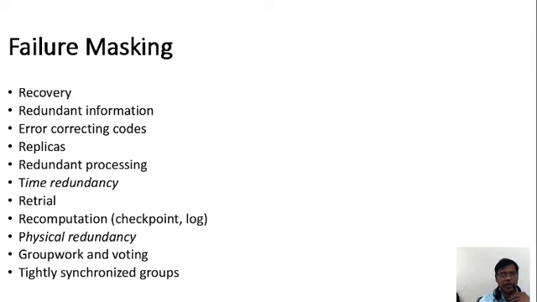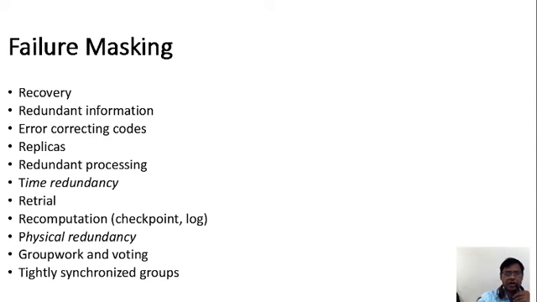How are we going to recover the packet, redundant information. Error correcting codes. Earlier we studied error detecting codes, which detect the problem. Here it is error correcting codes, and we have some such techniques in the operating system.